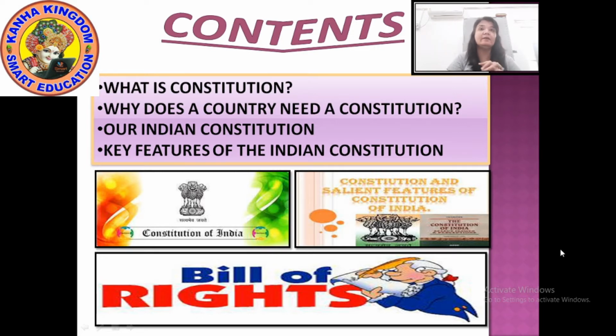In part 1, we had seen what is the Constitution, why does a country need a Constitution, who made the Constitution, what is the Constituent Assembly, and who was the chairman of the Constituent Assembly.